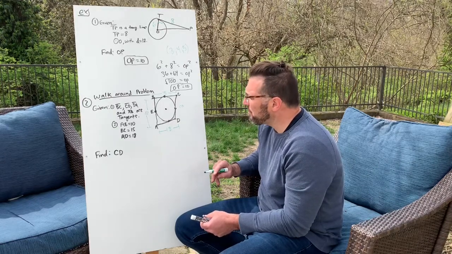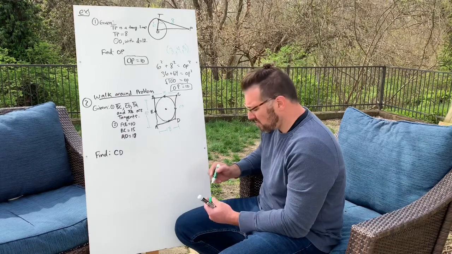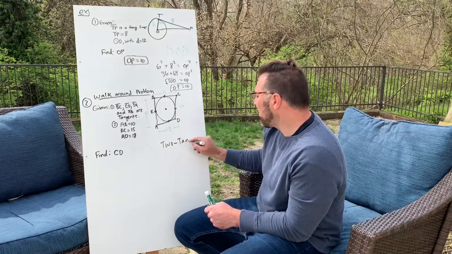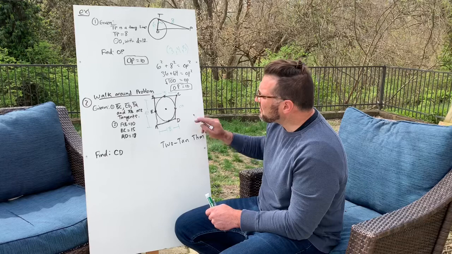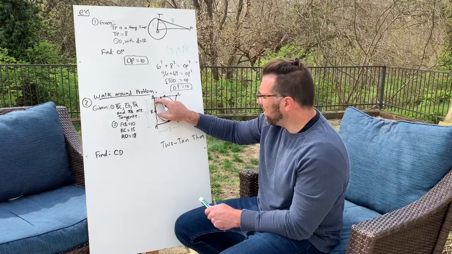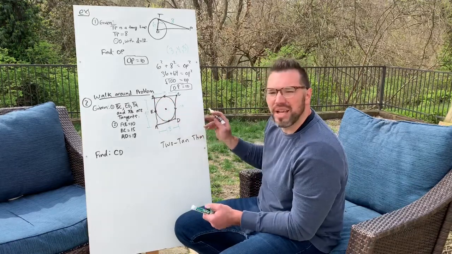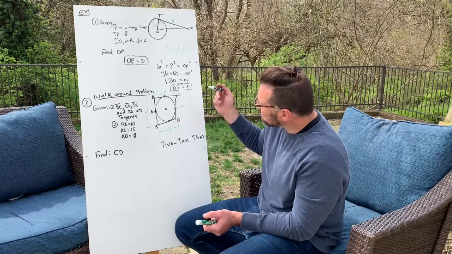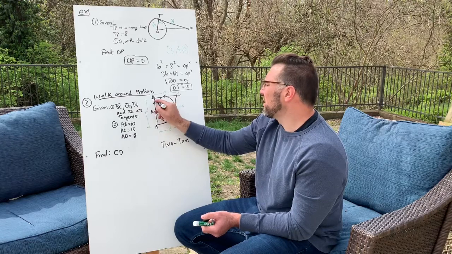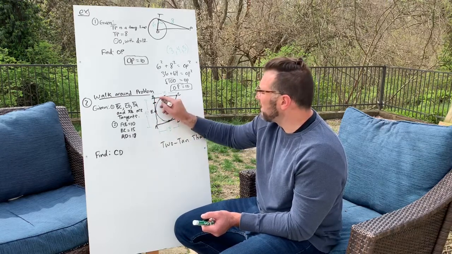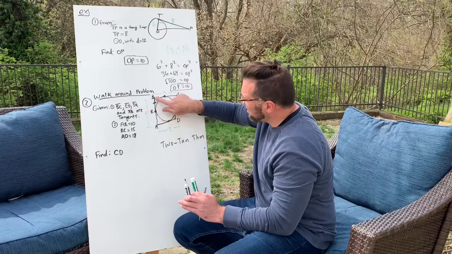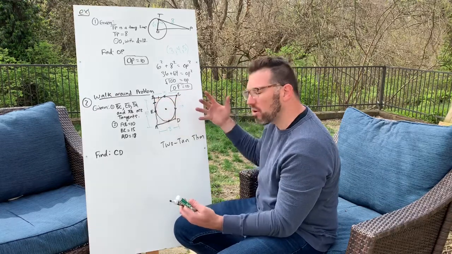You need to think about what type of information you know. You remember the 2 tan theorem? 2 tan theorem. It says that if two tangent lines or segments meet at an external point, then those two segments are congruent. Which means that, let's see, well, it means that EB here is congruent to B, whatever that point is, right? These are two tangent lines. Might be hard to see. These are two tangent lines. They meet at an external point, which means they're congruent by the 2 tan theorem.